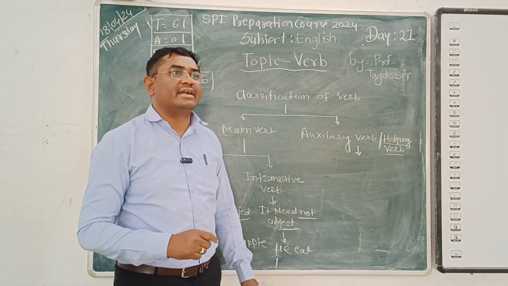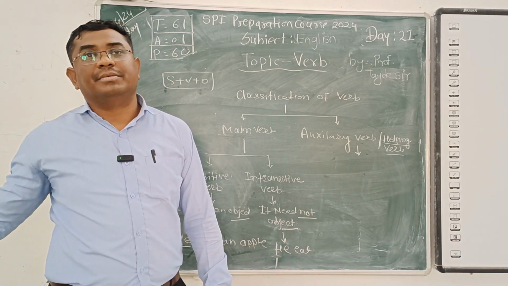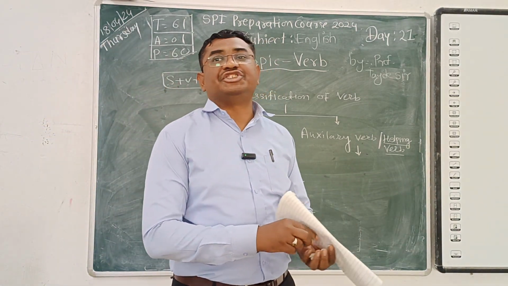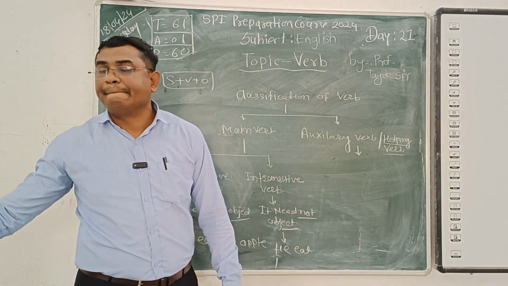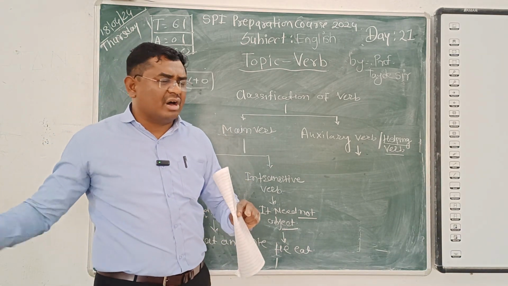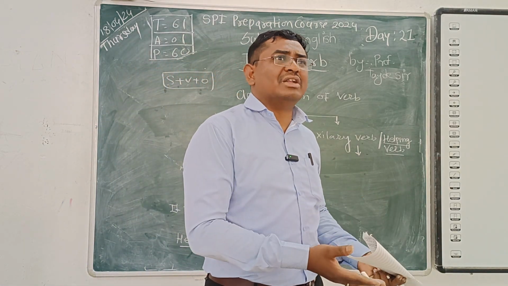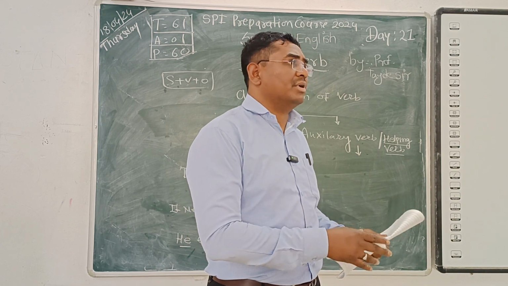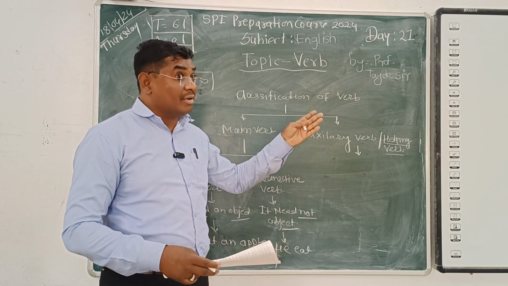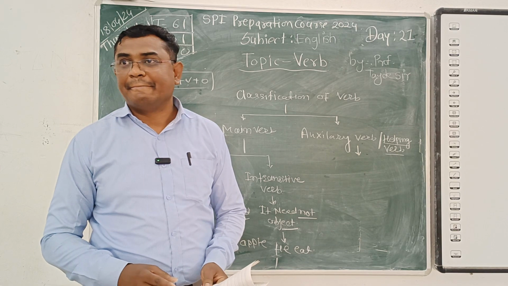Now the next question is: what is the classification of auxiliary verb, or how many classifications of auxiliary verb are there? You know verb is an action which is done by the subject. It's a verb, but actually this is the deep knowledge of a verb. Auxiliary verb also has a classification, 2 classifications. Which are they?